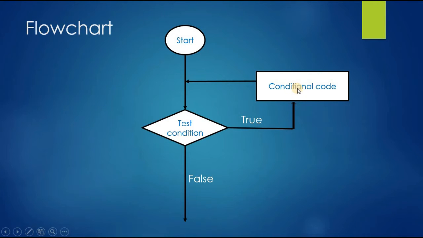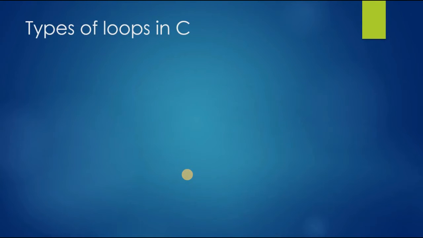After executing the conditional code, it will come to the condition test, and if the condition is true, then again it will go to the conditional code, and again come to the condition test. This process goes on until the condition becomes false. When the condition becomes false, it will come out of the conditional code and execute the else part of the program. This is how loops work in C.